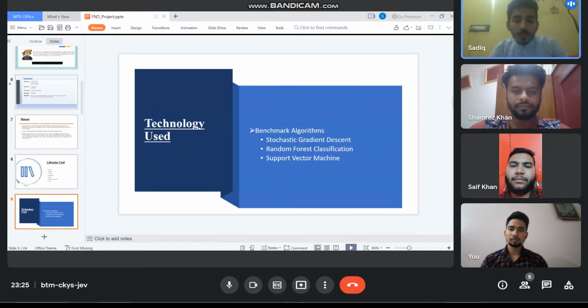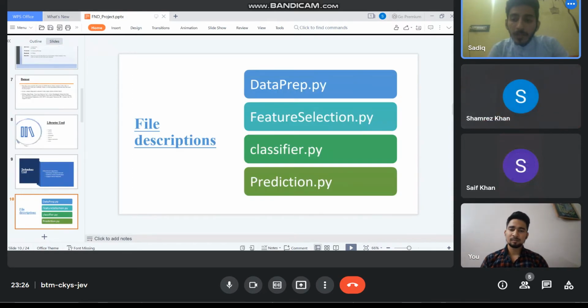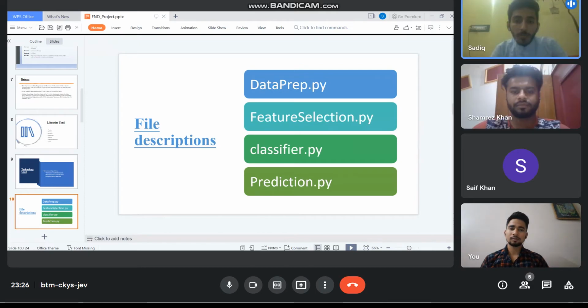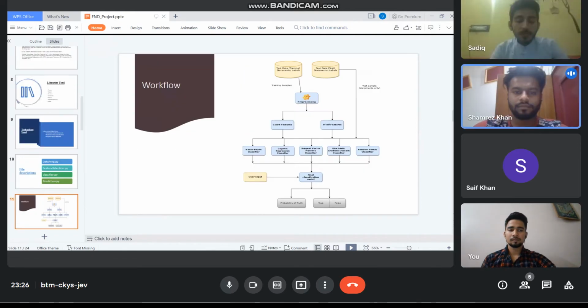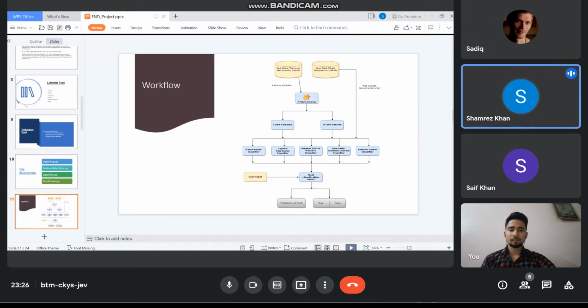We use different algorithms in our project. Benchmark algorithms like stochastic gradient descent, random forest classification, and support vector machine. Support vector machine is basically used for plotting different marks in a graph for data analysis. Next. These are the files which we use in our Python program: dataprep.py, feature selection, and classifier and prediction. These are some of the files we use in our Python code. Next. Now let's talk about our workflow.